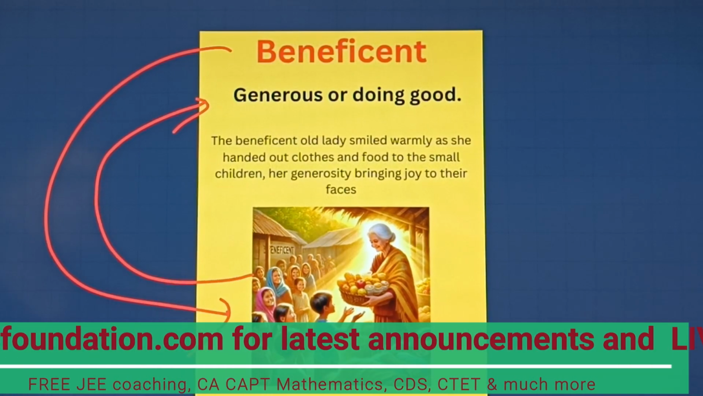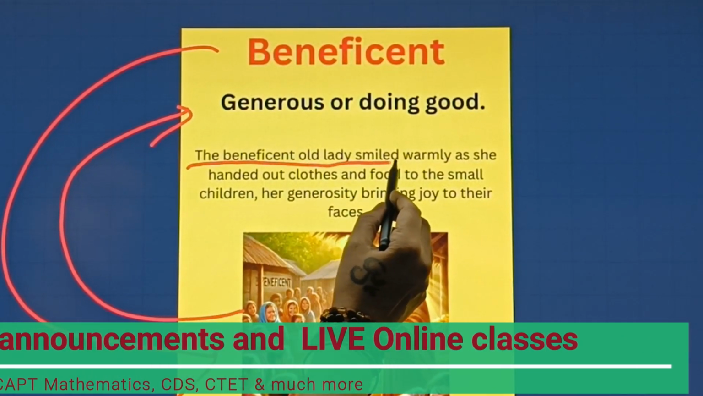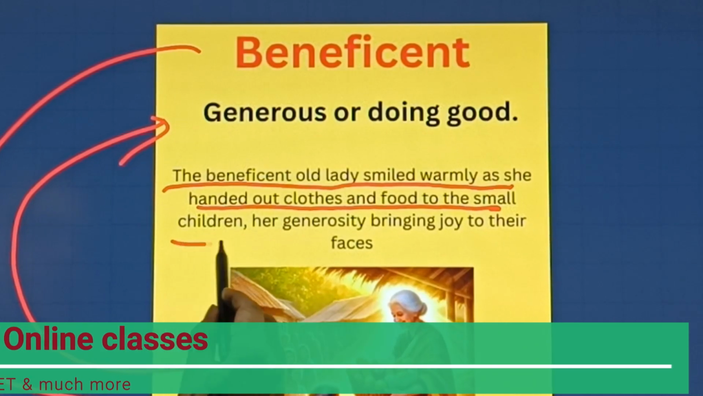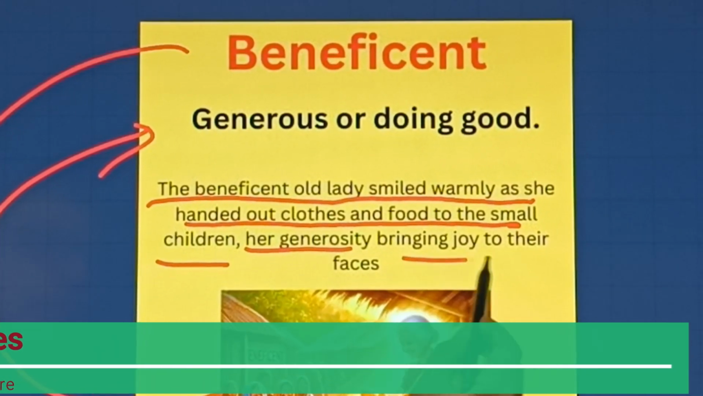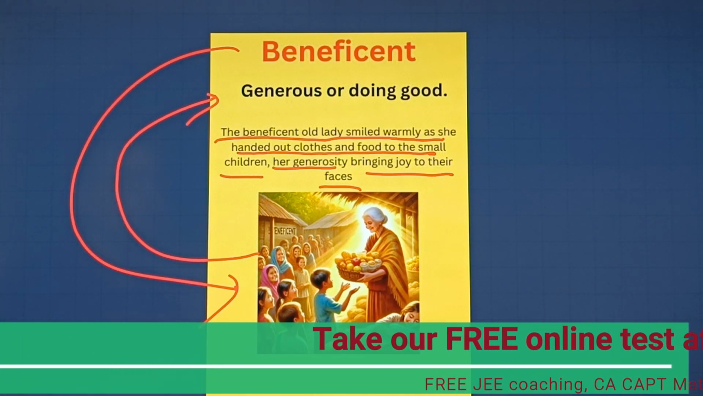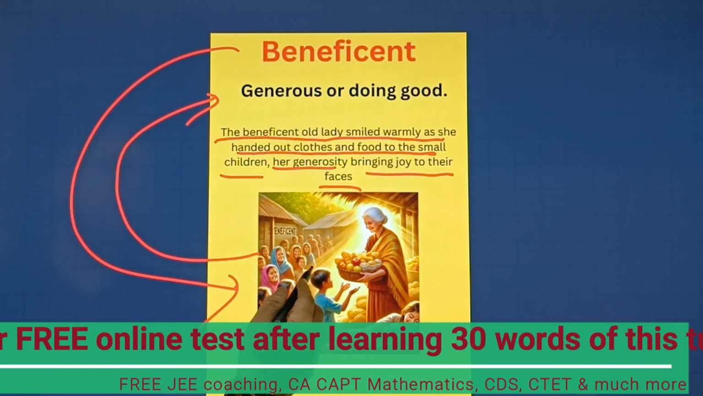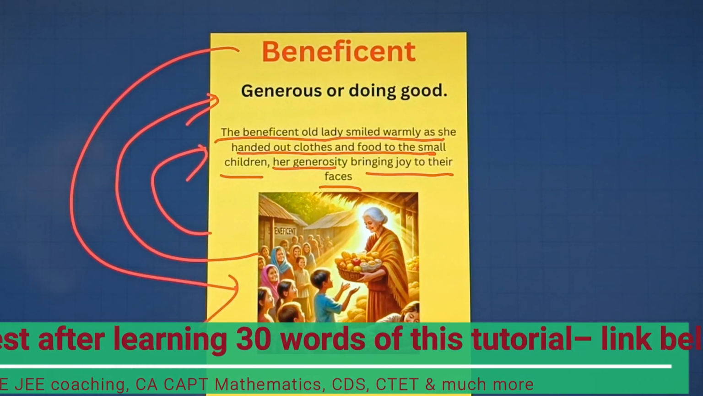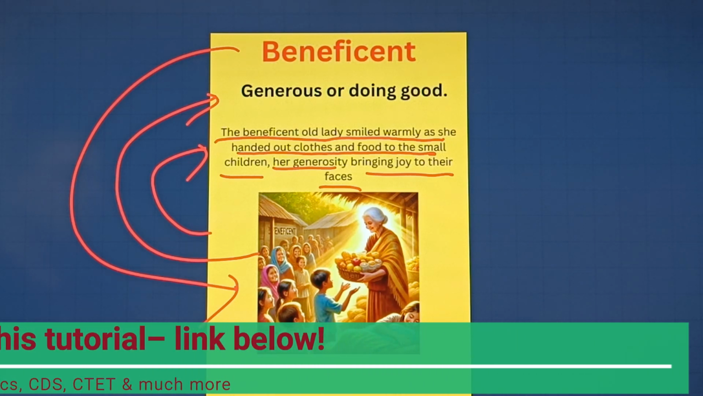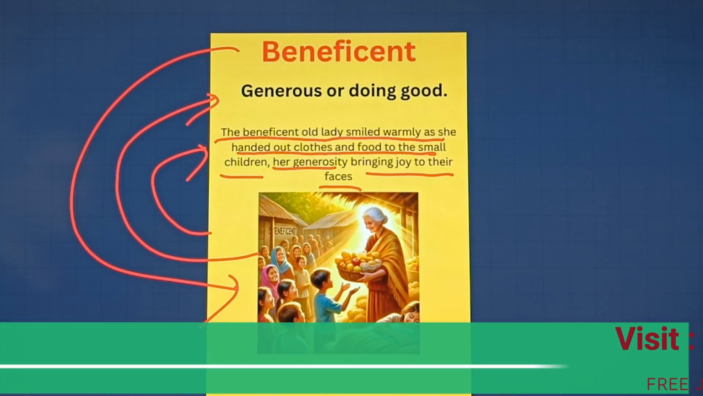Now let's understand with the help of the sentence here. The beneficent old lady smiled warmly as she handed out clothes and food to the small children, her generosity bringing joy to their faces. So everything is related to the meaning of this particular word. That means this AI generated picture as well as this particular sentence here. With the help of this particular content, you will be able to understand the meaning of these words very quickly. Now let's move towards our next word.